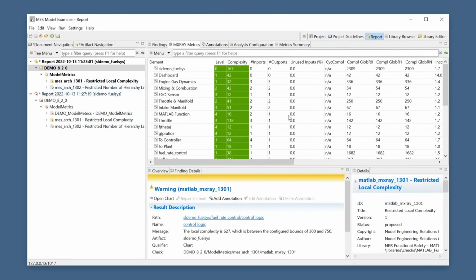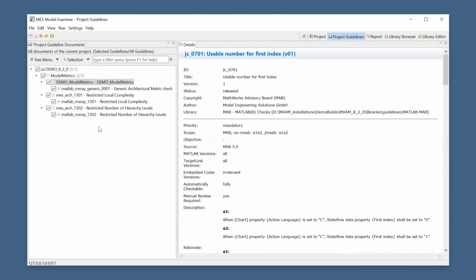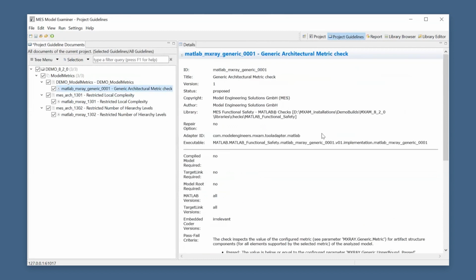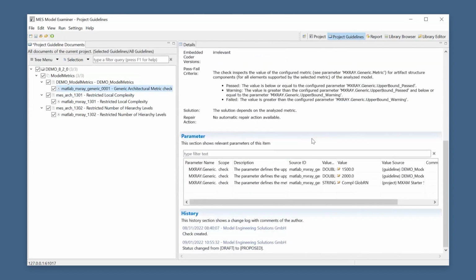But now we implemented a new generic check, which allows our customers to check any of these metrics in an MXAM analysis in a very customizable way. And for that, we wrote the MXAM generic 1002, which can be integrated in custom guidelines and then parameterized with bounds for warning levels and failed levels, and can be configured with any available modeling complexity metric available in MXAM right now.